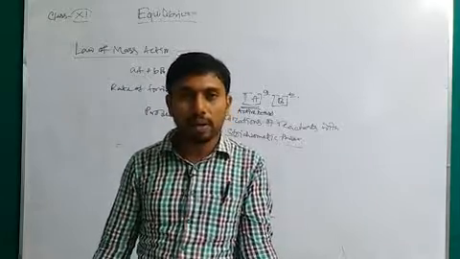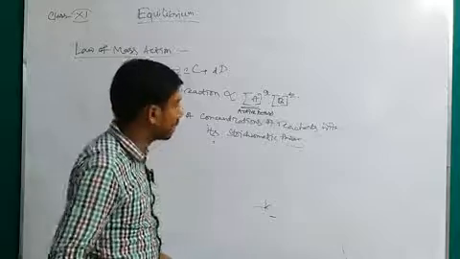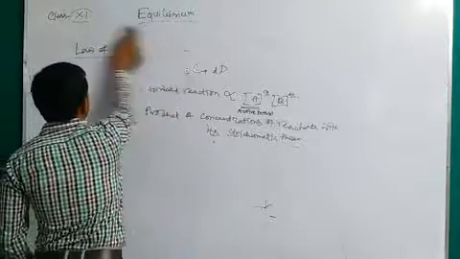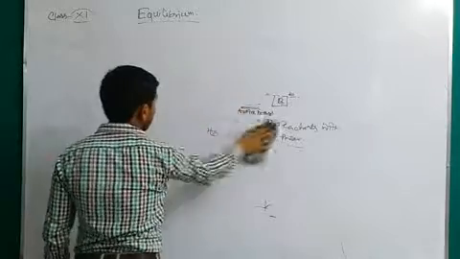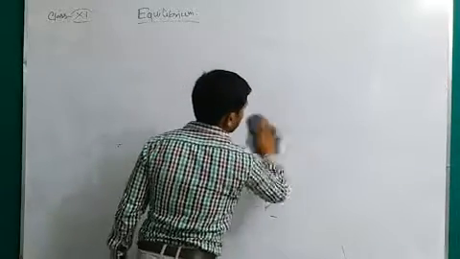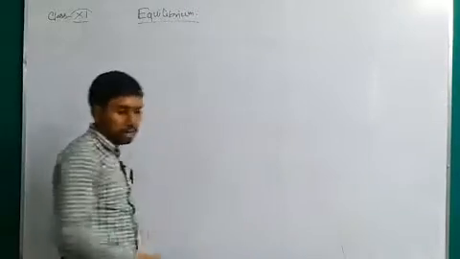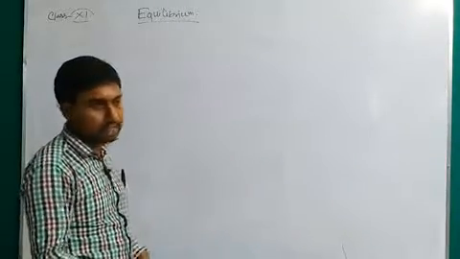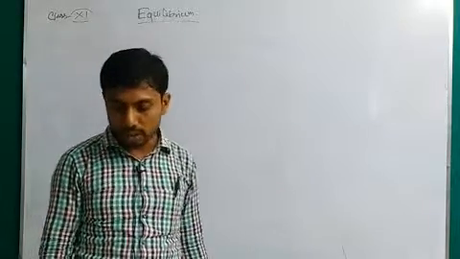Next, we have studied how to calculate the equilibrium constant. There are some reactions for which we have to derive the expression of the equilibrium constant and find the relation between Kp and Kc, that is, in the pressure term and in the concentration term.